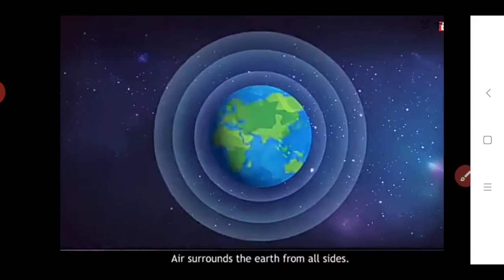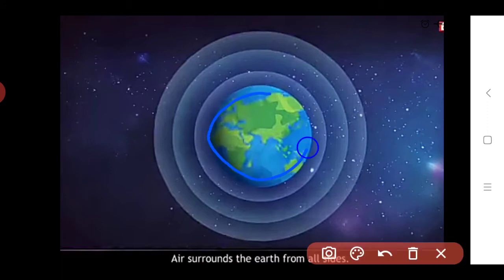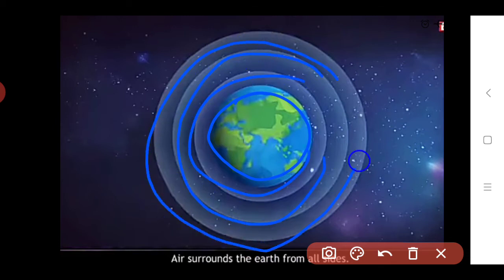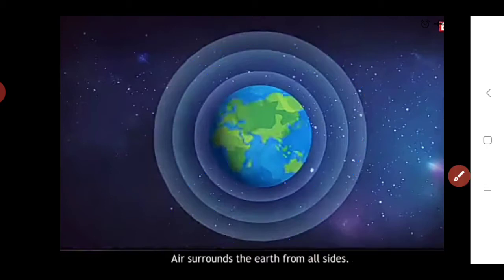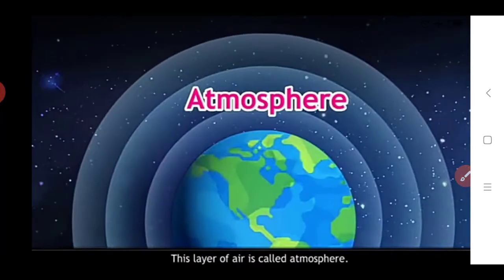See, air surrounds the earth from all sides. This is our earth, and this air surrounds it. We also studied the atmospheric layers in the earlier standards, 6th and 7th. Our earth is surrounded by air from all sides, so the earth has an atmosphere. This layer of air is called atmosphere.